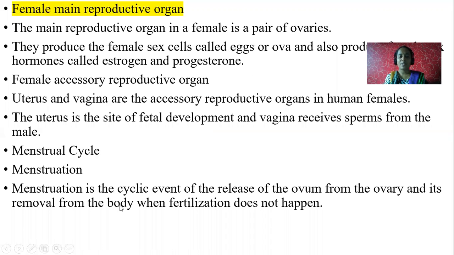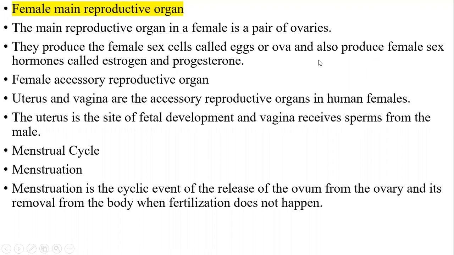Let me explain the structure now. Female main reproductive organ. The main reproductive organ in a female is a pair of ovaries. What are the main reproductive organs of female? It's a pair of ovaries. How many ovaries have we seen in that picture? Yes, two, or one pair of ovaries. They produce the female sex cells. What is its function? To produce sex cells or gametes called eggs or ova, and also produce hormones called